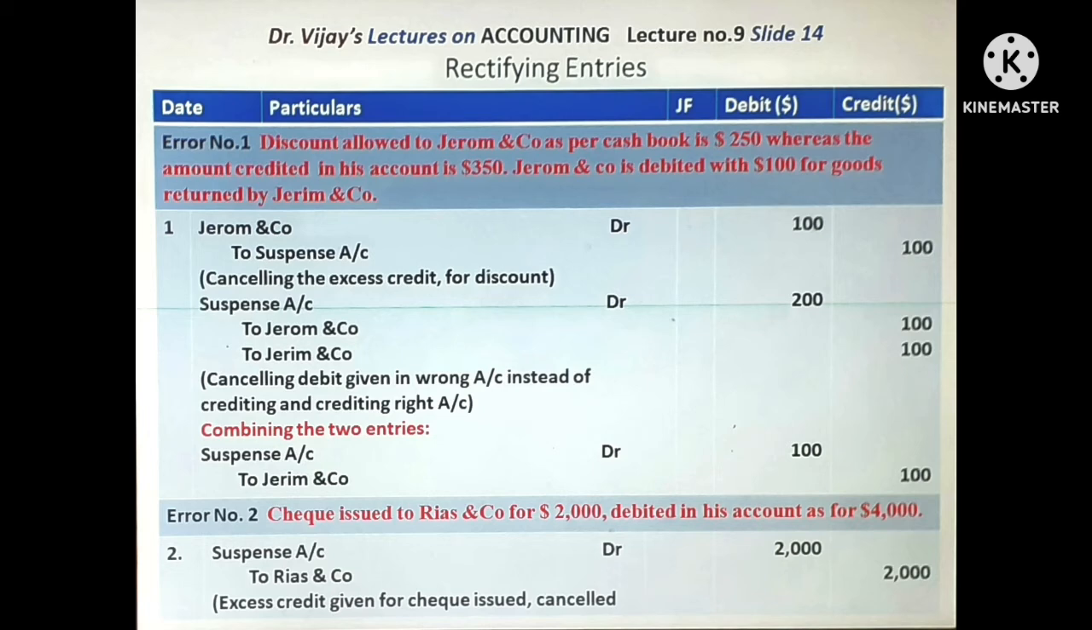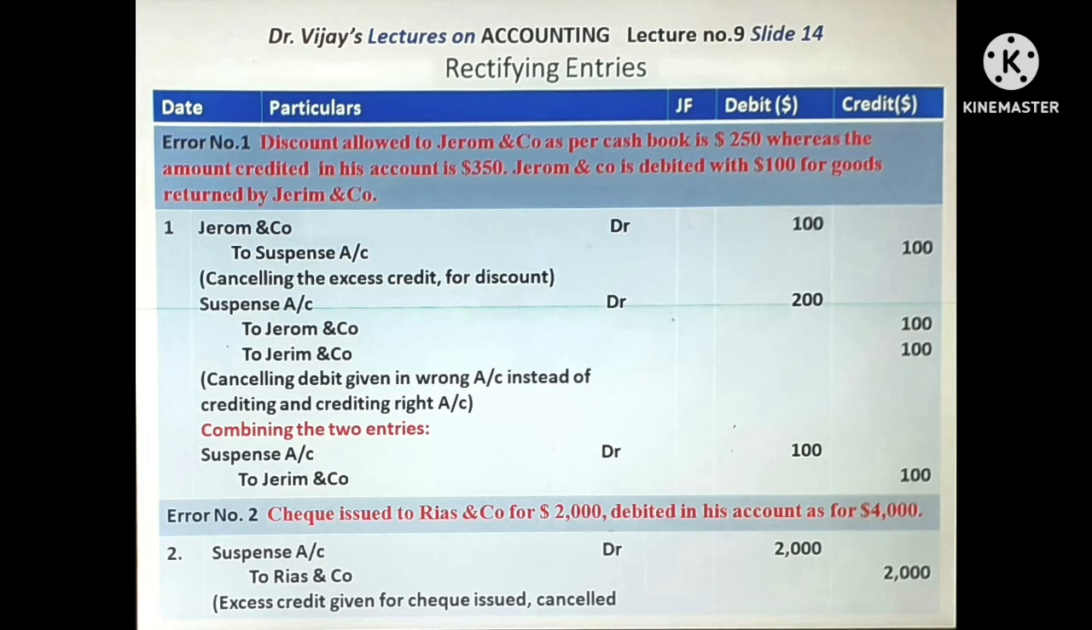Jerome and Company should be given credit exactly. So the entry is suspense account debtor $200 to Jerome and Company $100 for cancelling the wrong debit given in Jerome and Company, to Jerome and Company $100, the actual credit to be given. Cancelling the debit given in the wrong account instead of crediting and crediting in the right account. Please note very carefully, in the rectifying entries, narration should be given very clearly so that whoever goes through it should understand what exactly was done.